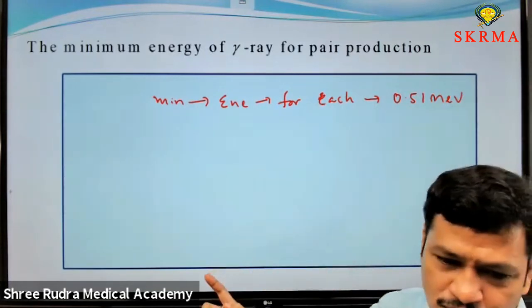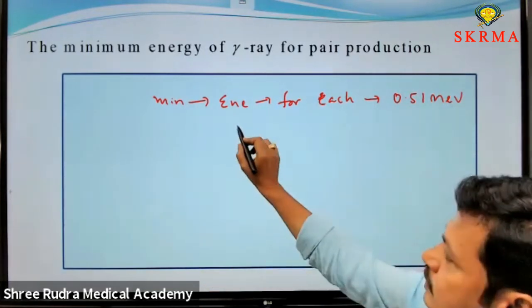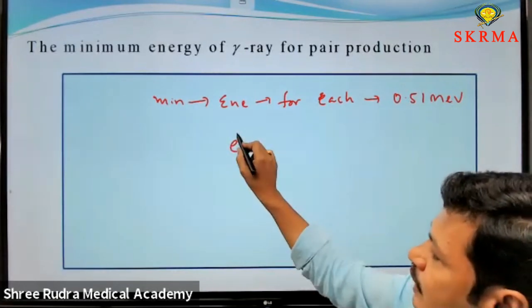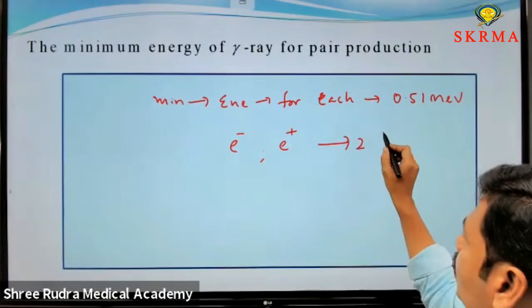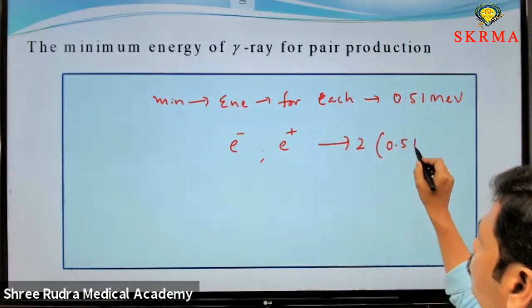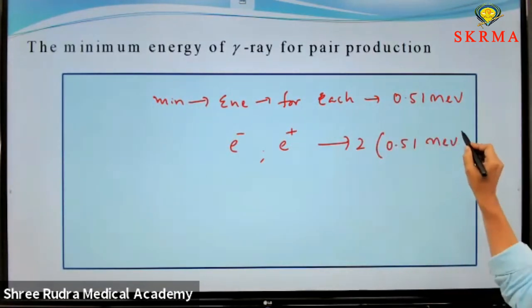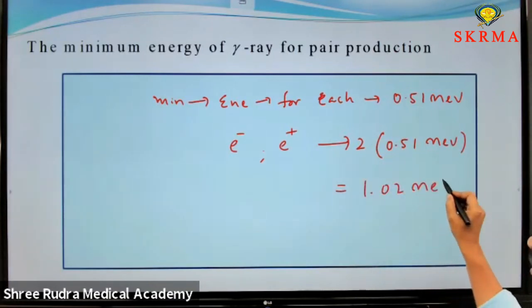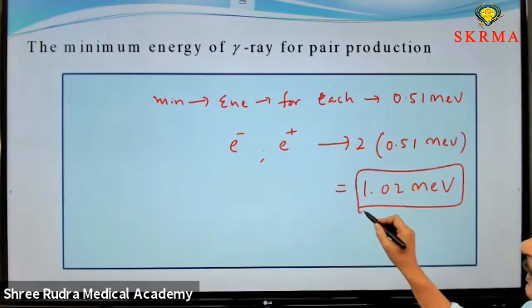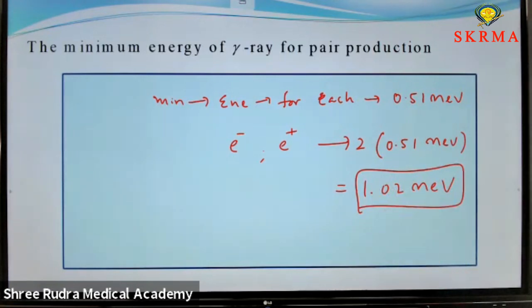Here two particles are formed, the electron as well as the positron. So how much energy is required to form them? 2 times 0.51 MeV, that is 1.02 MeV. This is also a constant and very important. You should keep in mind that 1.02 MeV is required to produce a pair. And when annihilation takes place, this much energy is released.